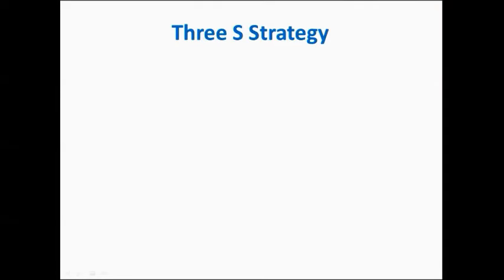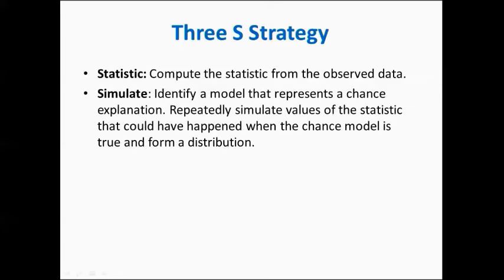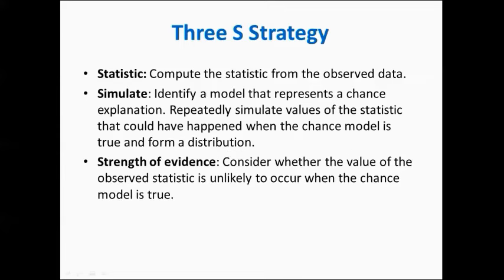Let's review what we have done to assess statistical significance by summarizing what we call the 3S strategy. We observed a sample statistic, the number of times Buzz pushed the correct button out of 16 attempts. Then we simulated could-have-been outcomes for that statistic under our chance model of just guessing. Finally, we evaluated the strength of evidence by observing that 15 out of 16 was way out in the tail of our simulated distribution. Since something as extreme as 15 out of 16 would rarely occur by chance, we say our observed result is statistically significant.